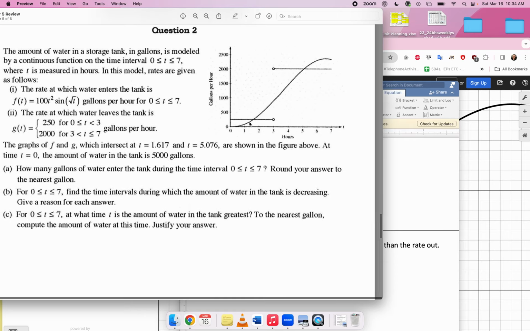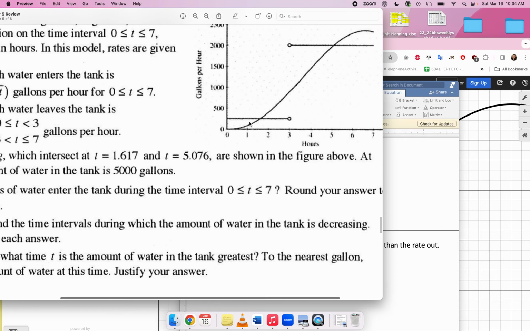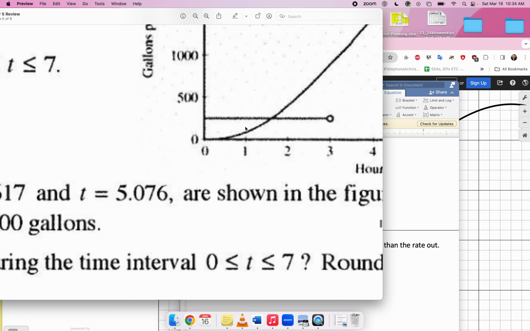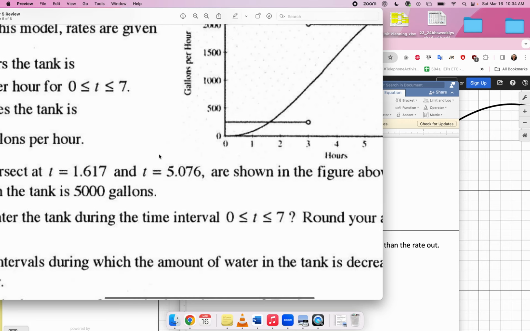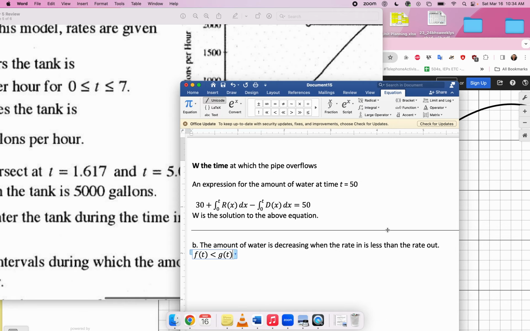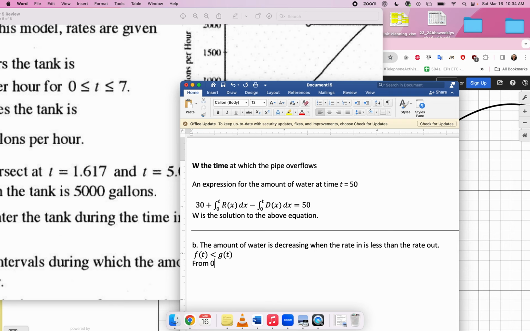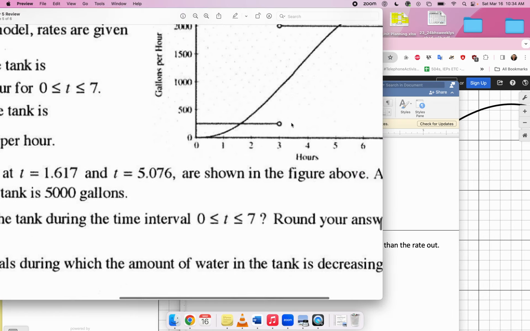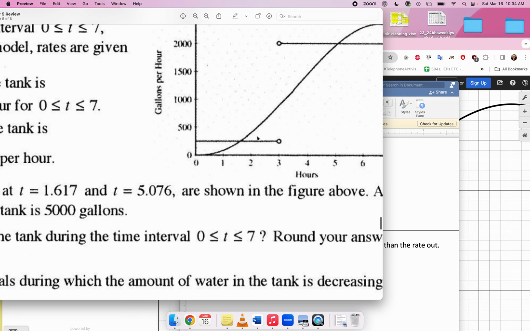So, for example, this first interval here, that's true, right? So that's from 0 up to this intersection point. The thing is, they give you this intersection point. You don't even have to find it. So certainly from 0 to 1.617. During this next time period, the rate in is bigger, so not then.